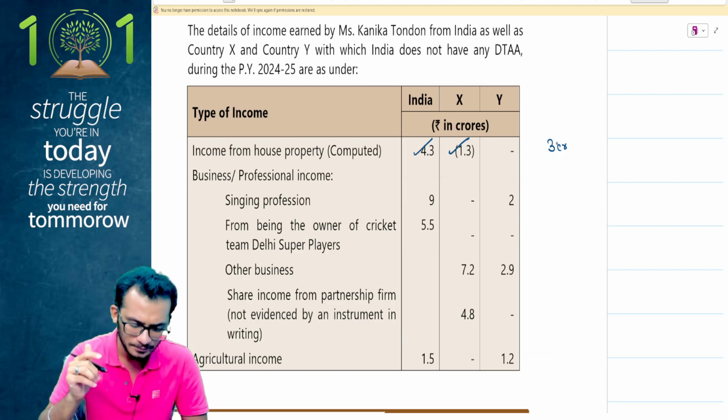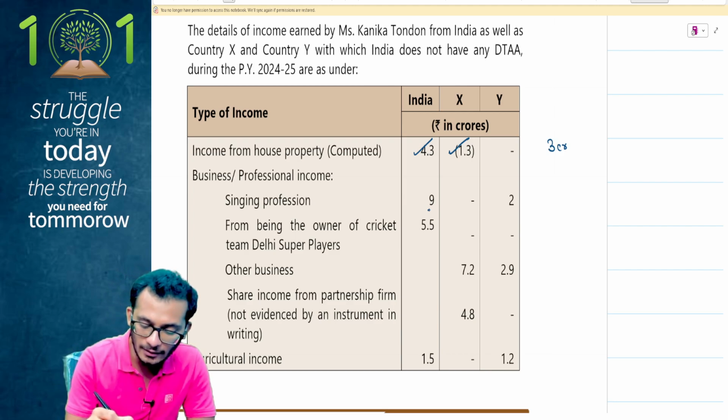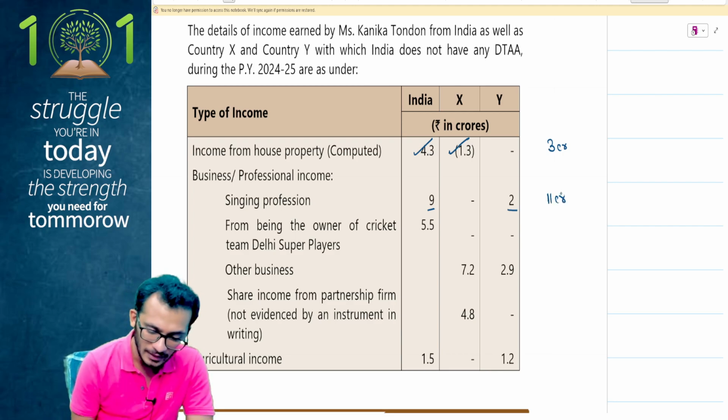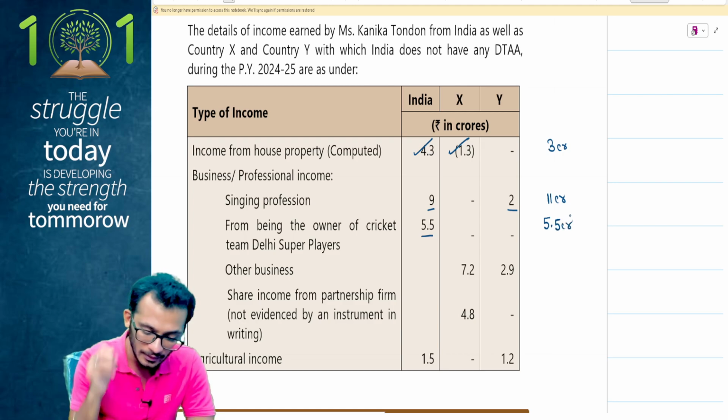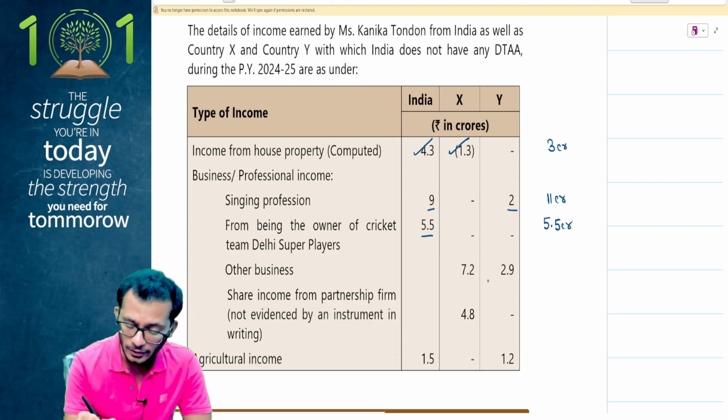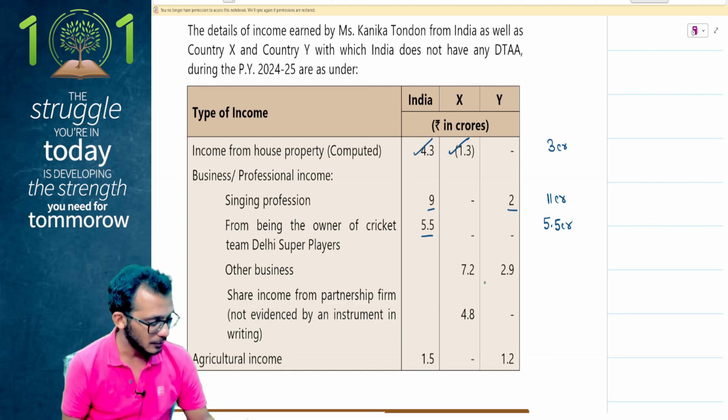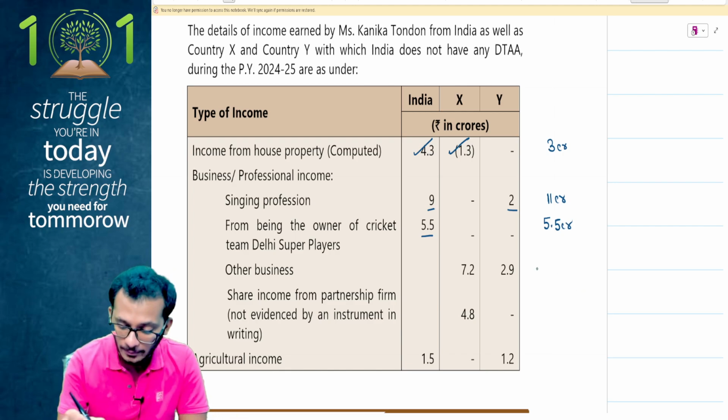No challenges here. Business income, I have 9 crores from India, 11 crores from Y. So therefore 11 crores can be reported here. From being the owner of cricket teams, Delhi Super Players, 5.5 crores can also be reported here. No problems here. Other businesses are 7.2 and 2.9. How much does this become? 7.2 plus 2.9, total becomes 10.1.